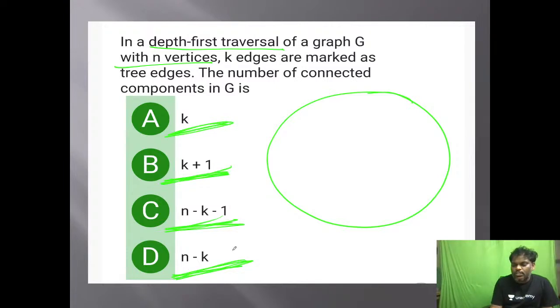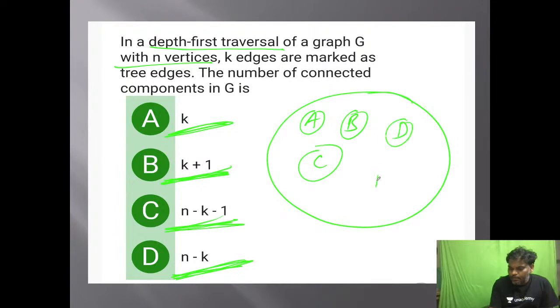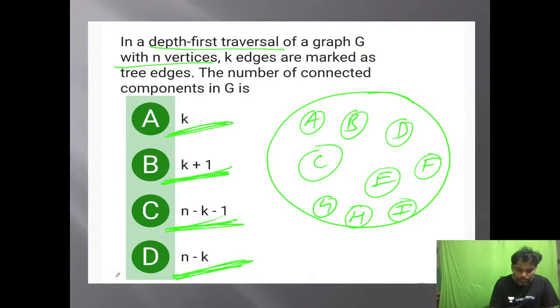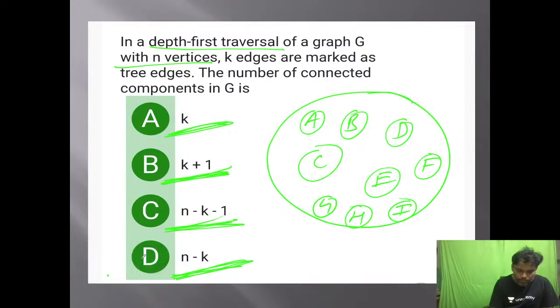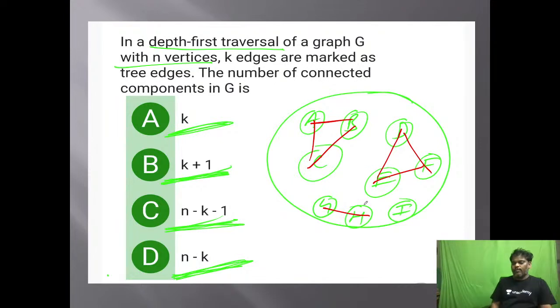Let's check here. N vertices are there. A, B, C, D, E, F. Next one, G, H, and I. Yeah, this is the graph.